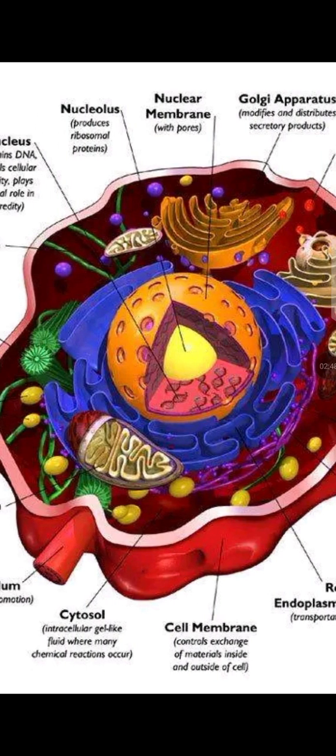The cell membrane, as I was saying, controls the exchange of materials inside and outside of the cell. So for things to enter the inside of the cell, they have to pass through the cell membrane, right?